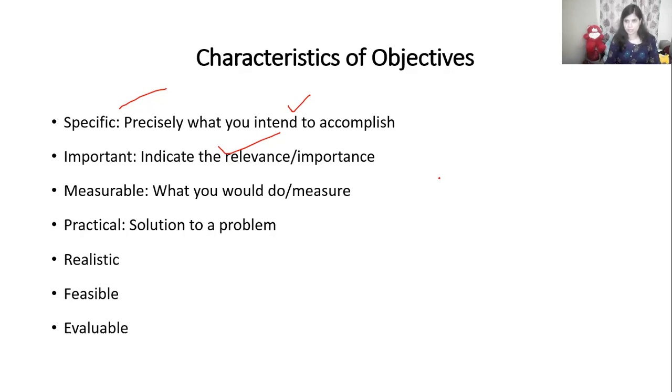It should be practical, right? You cannot go and study the entire population in the universe for your study. So you have to select the sample frame and sample size, right? So it should be a practically achievable objective. You cannot say that in 1 month I will collect data from entire India to understand the consumer behavior of the XYZ product. That cannot be a realistic one. That cannot be practically achievable.